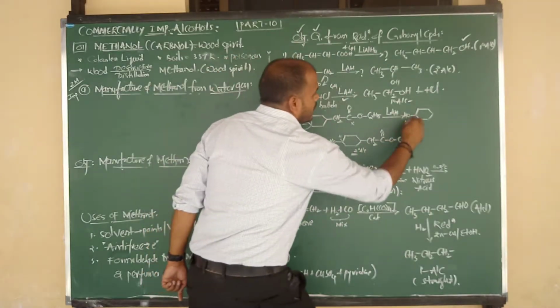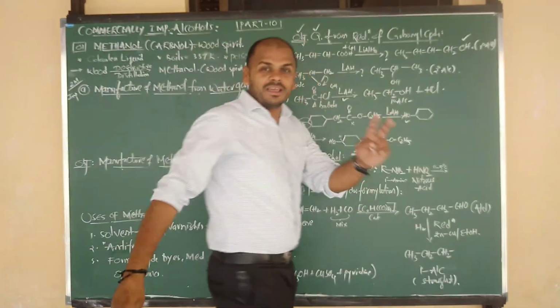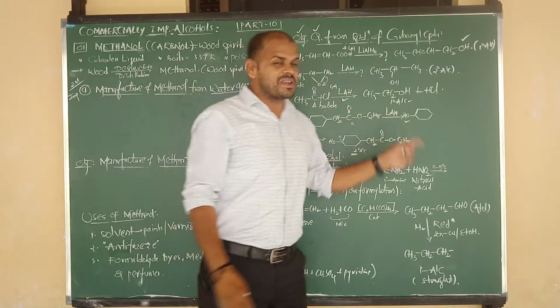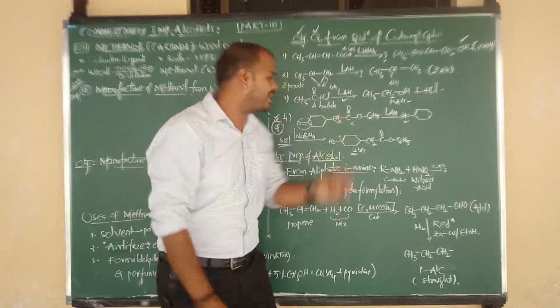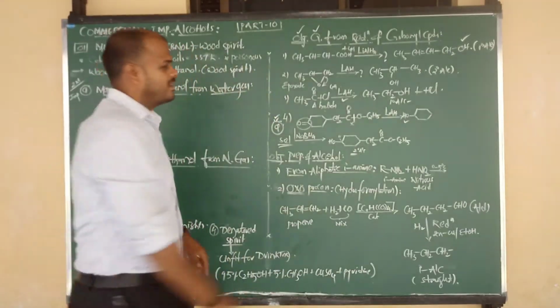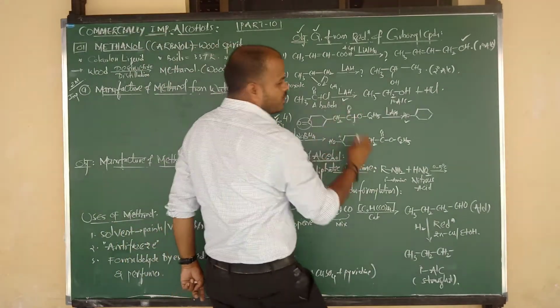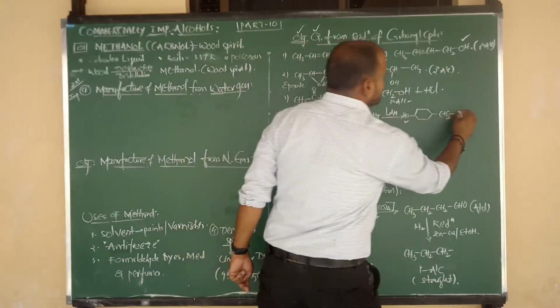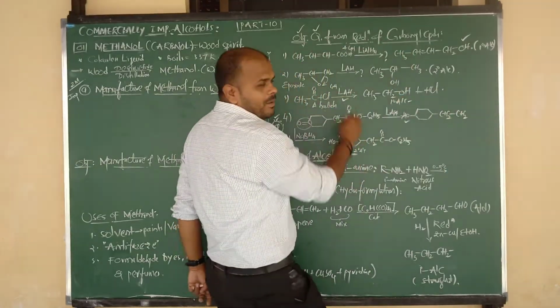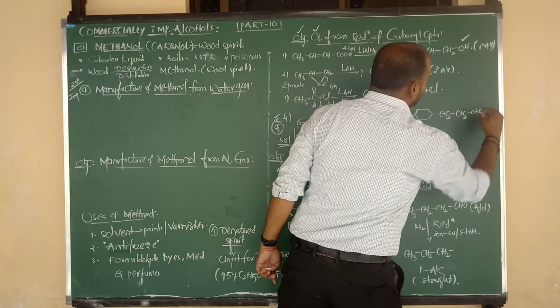Okay, beta. Esters on reduction: in the previous class we studied esters on reduction with lithium aluminum hydride. It gives a mixture of 2 primary alcohols, with bond breaking here. So CH2C double bond O changes into CH2. Again C double bond O changes into CH2. The double bond becomes single bond and O becomes OH.